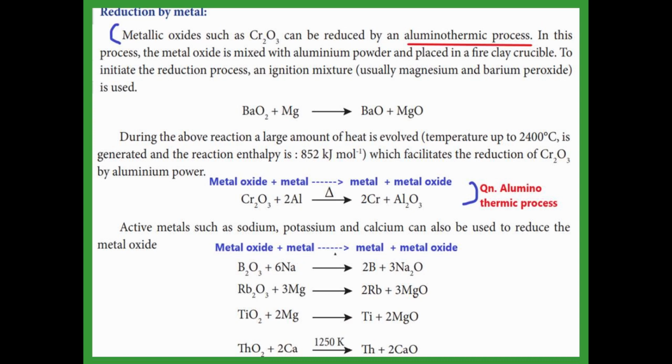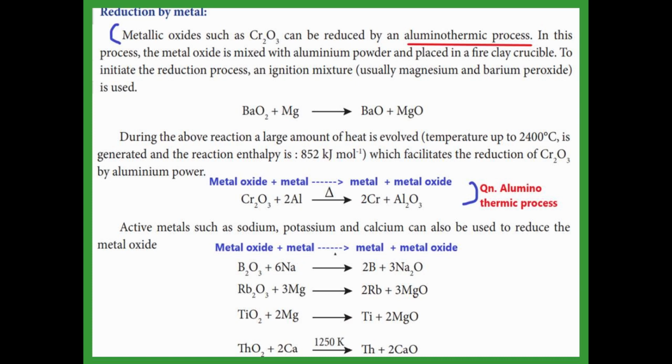In the same way some other examples are given. B2O3, that is boron oxide, when it is reacted with the sodium metal, the sodium takes away the oxygen from boron oxide, then boron oxide becomes boron, and the sodium becomes sodium oxide. Rubidium oxide is reacted with the magnesium, it gives rubidium, and magnesium becomes magnesium oxide.